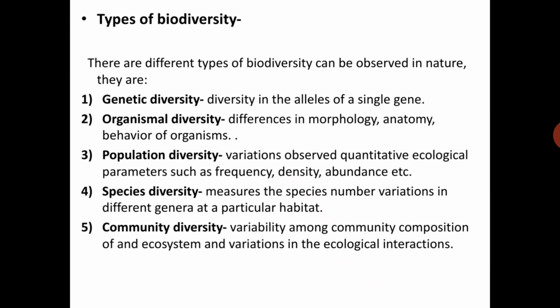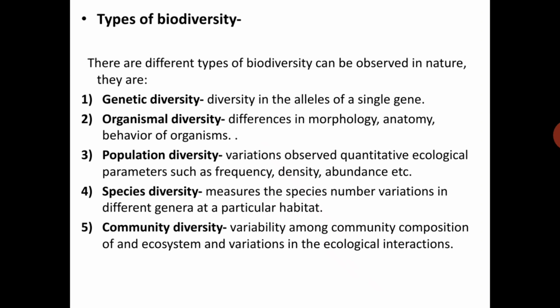Next, species diversity measures the species number variations in different genera at a particular habitat. That's nothing but species number variation in a single population or a single habitat. In a particular habitat, some genera are present, and the species may vary.